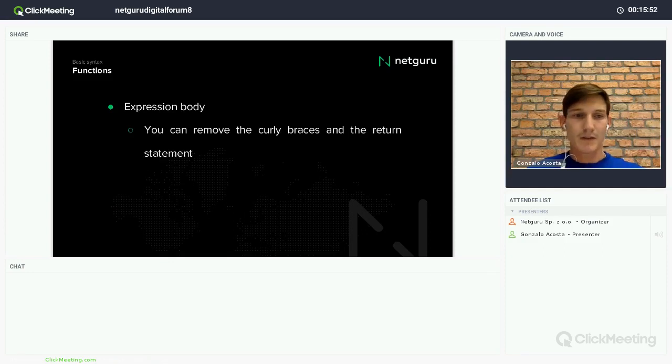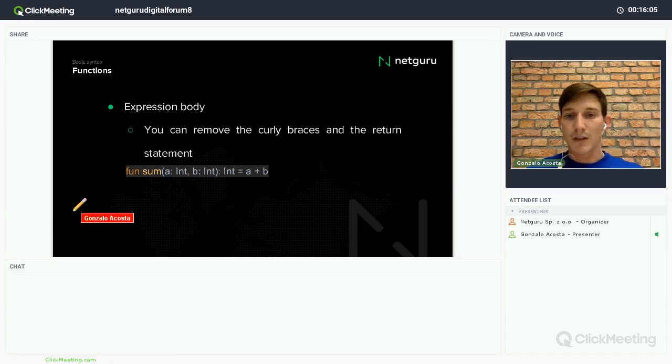Then the expression body, for example: you can remove the curly braces and the return statement, writing something like this. Here we're returning the sum of these two integers. And if we have something like this, we can omit writing the curly braces.